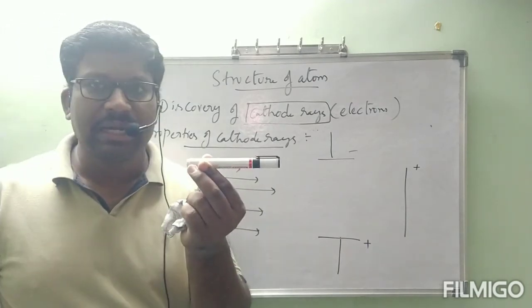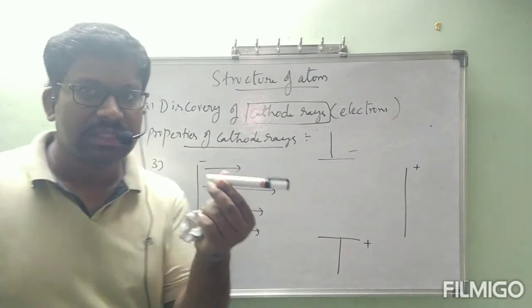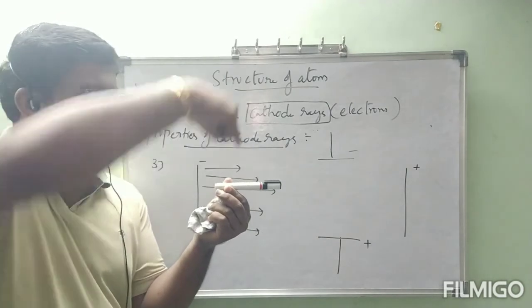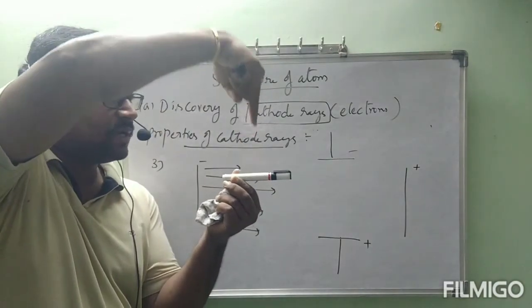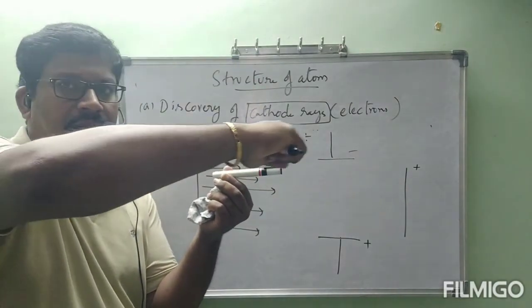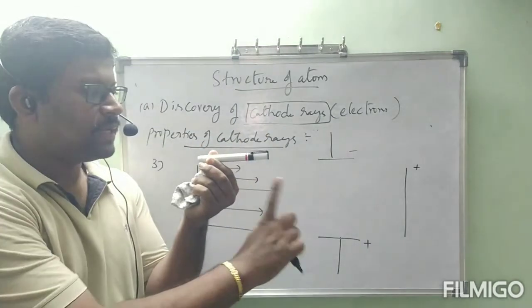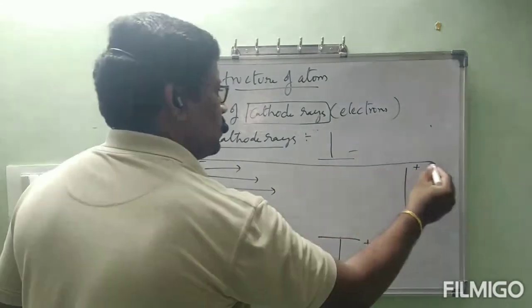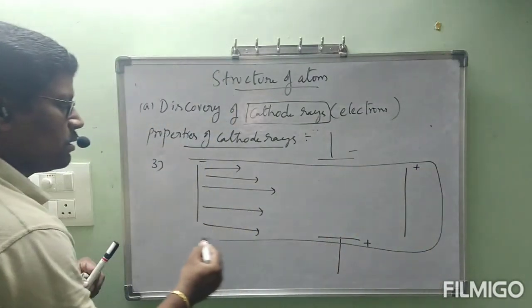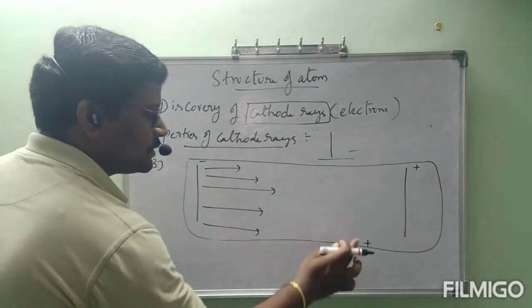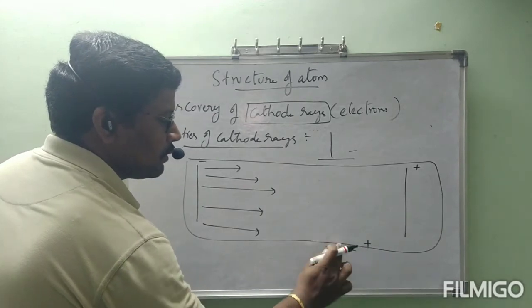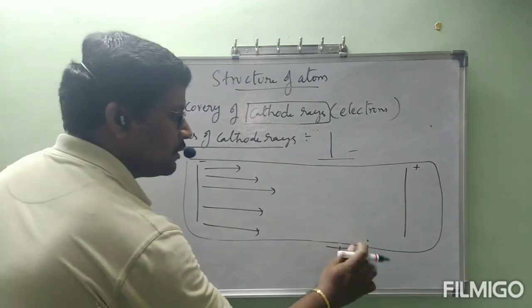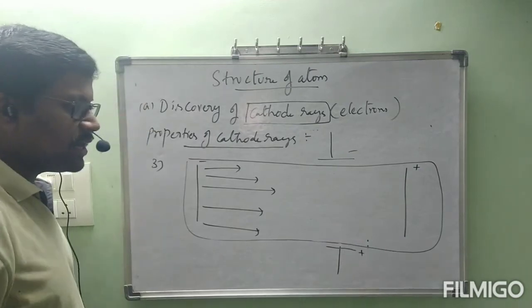So this is the cylindrical tube. Imagine this is like a discharge tube. I kept the electric field, the negative charge plate from here like this, and the positive charge plate like this. This is the tube. This one I kept outside only. This is the positive charge plate. Now what is happening here?